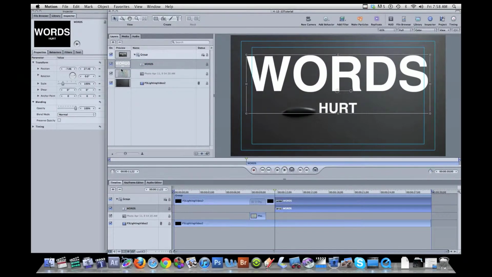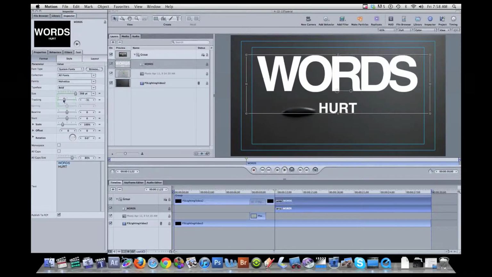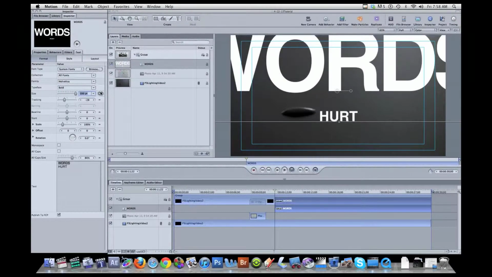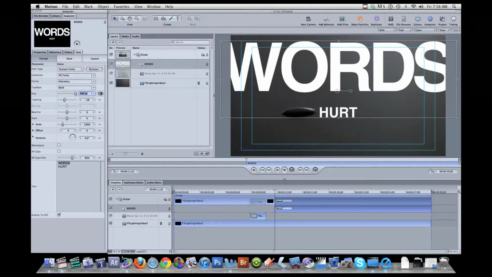And I'm going to go back to text and properties and highlight words and really up this font size. And I like to squeeze the letters together. That's under tracking. So I'm going to drag these back and make them almost touching, and then I'm going to go up here and change this by typing in. Let's go with 500. Might be a little bit too big. Let's go 450, 400, and let's go 380. That'll work.